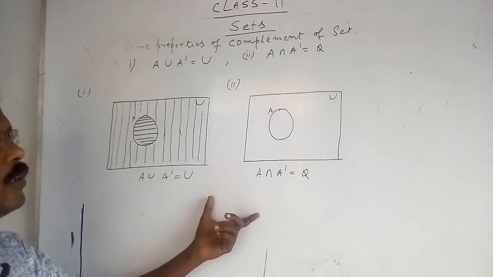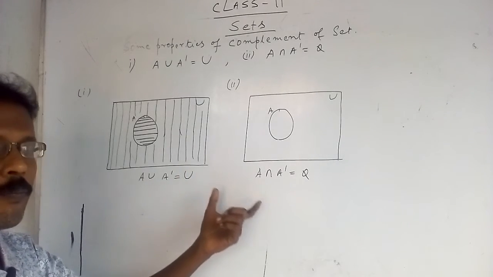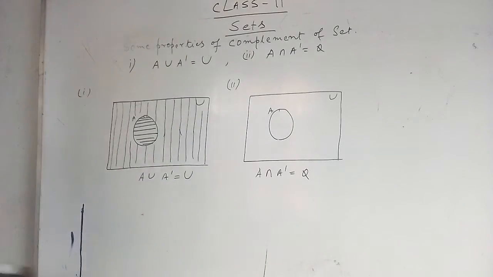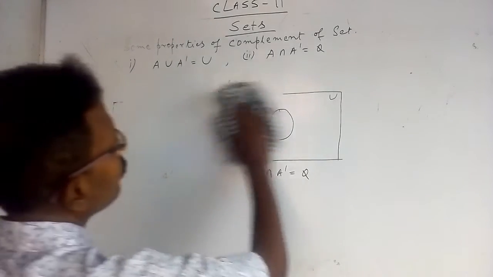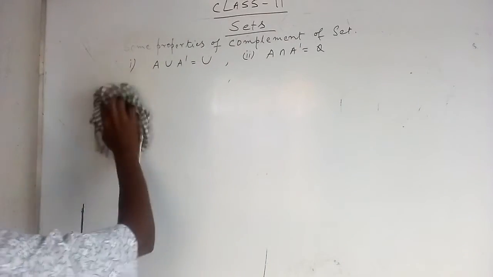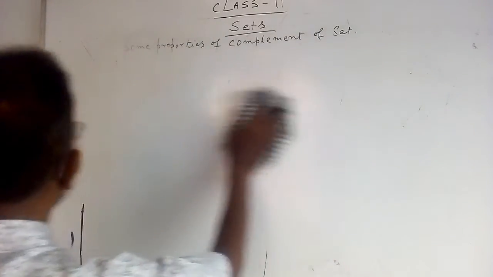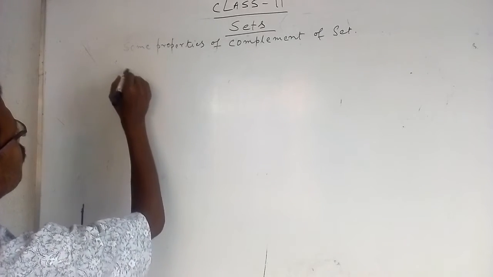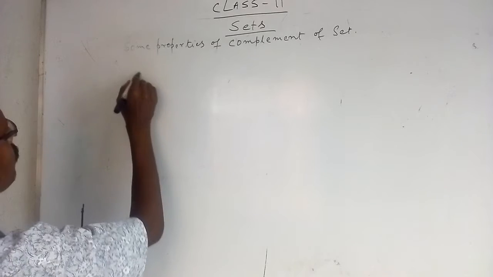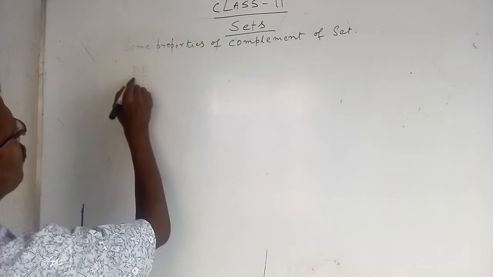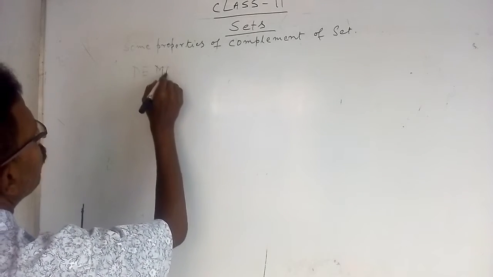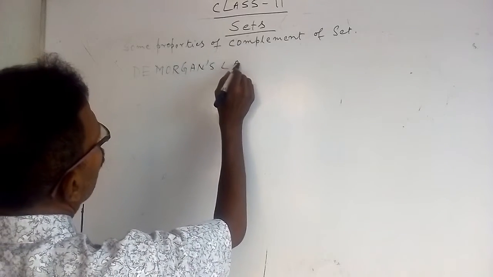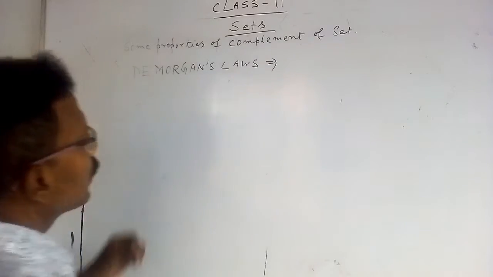Now we are proceeding to some very important properties of complement of set, that is De Morgan's laws.